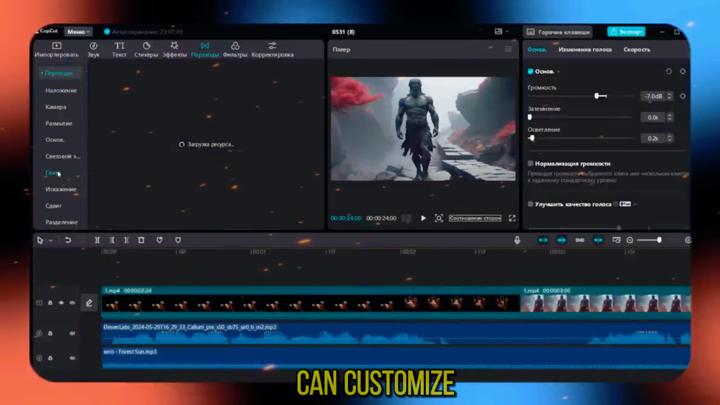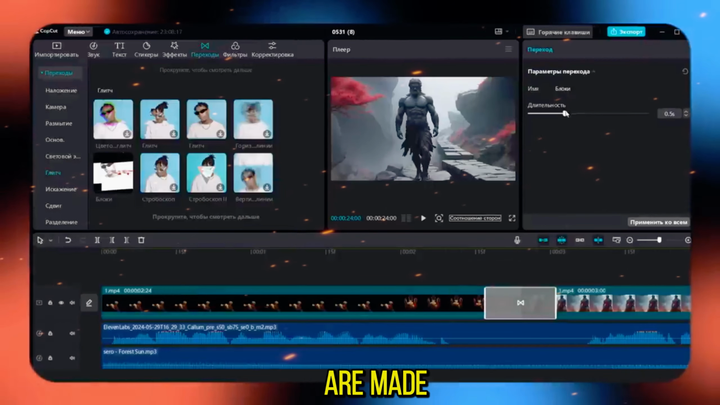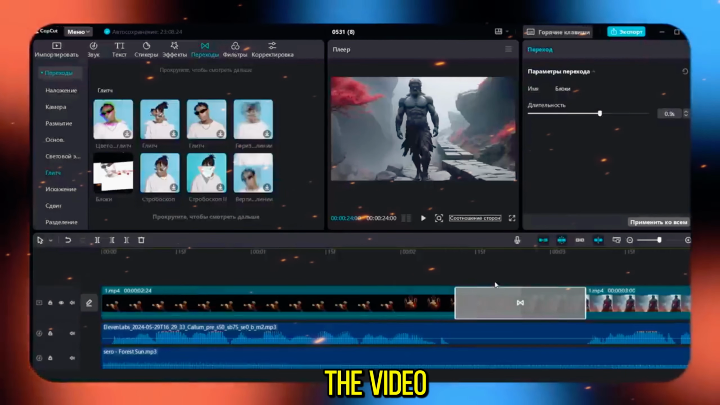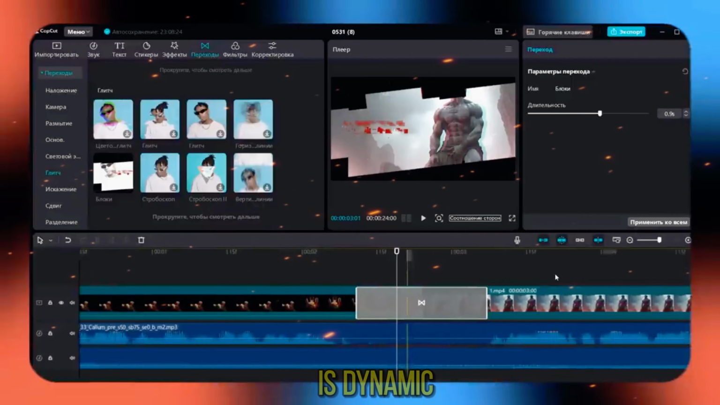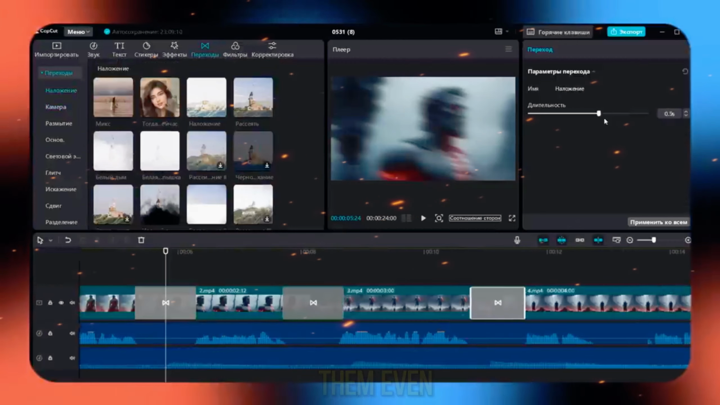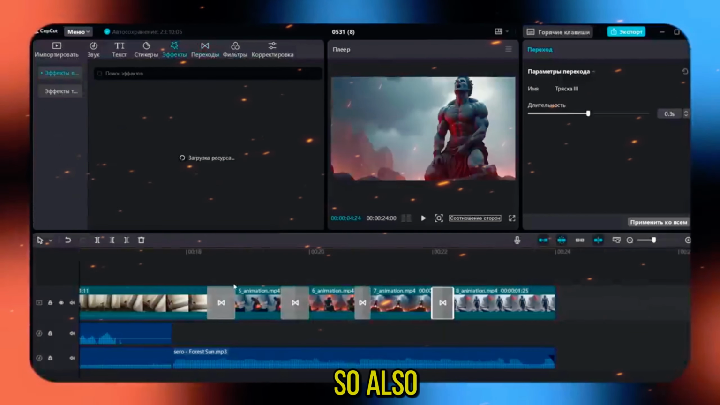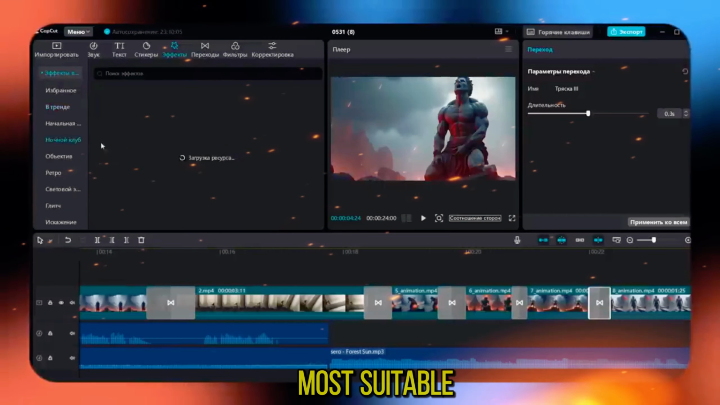Also, you can customize each transition by duration. Longer transitions are made when we have a calm rhythm of the video, and fast transitions when the rhythm is dynamic. You can also add different effects to your fragments to make them even more dynamic. There are a lot of effects here, so also try them out to find the most suitable one.